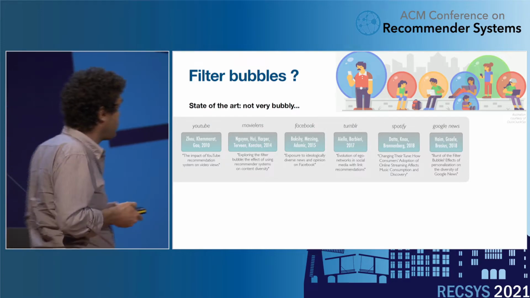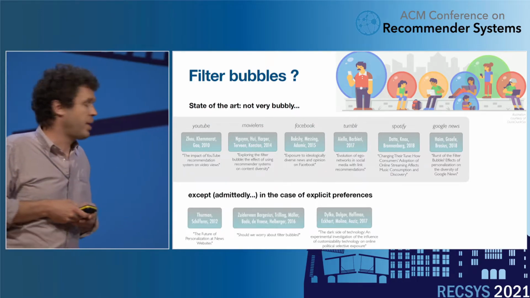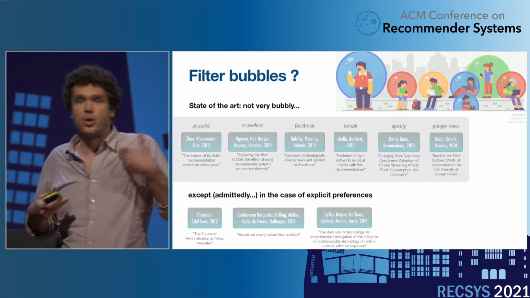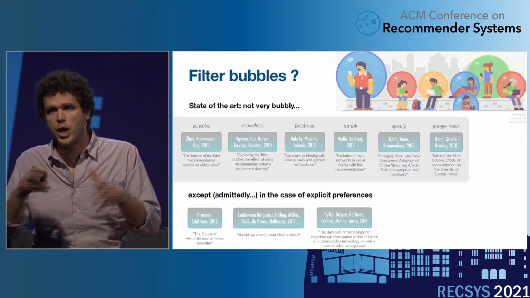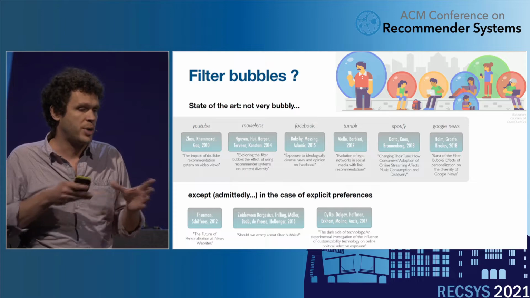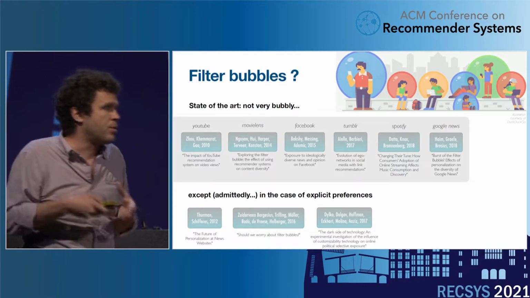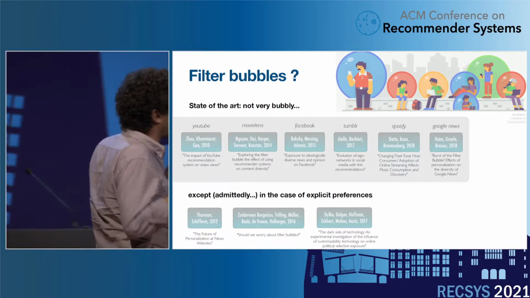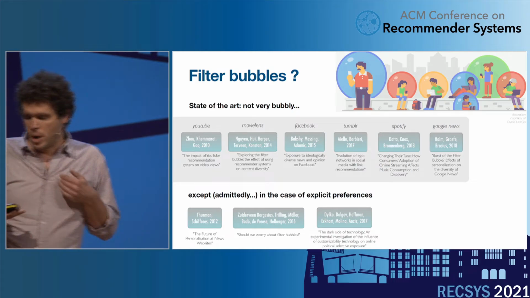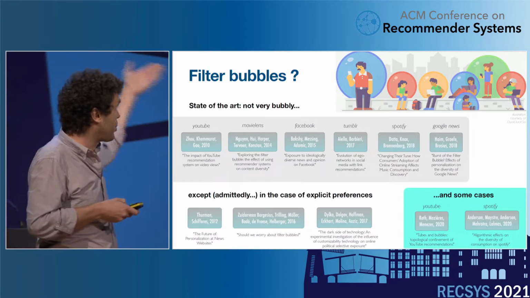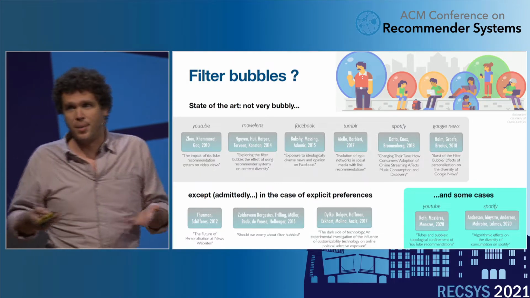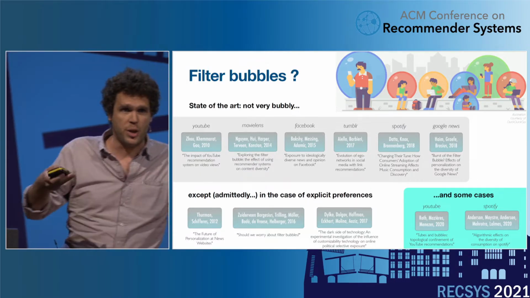There are some exceptions, especially in the case of explicit preferences, that is, when users specify that they want to subscribe to specific content, for instance, in which case research shows that it seems to constrain users in a smaller environment. There are also other exceptions in platforms that are actually similar to the ones where the influence of recommendation has been shown to expand the horizon.